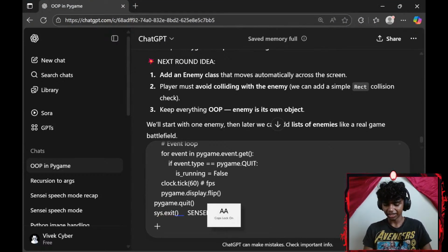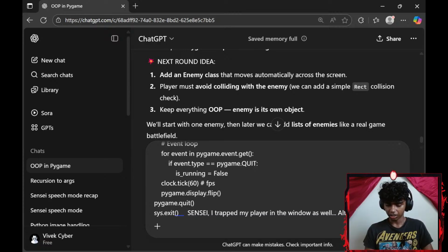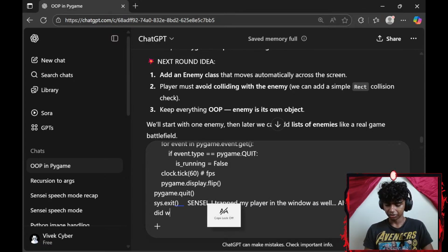Let me say, Sensei, I actually trapped my player. I trapped my player in the window as well. Although I did want to add an enemy class and add collision detection as well. How to do that?